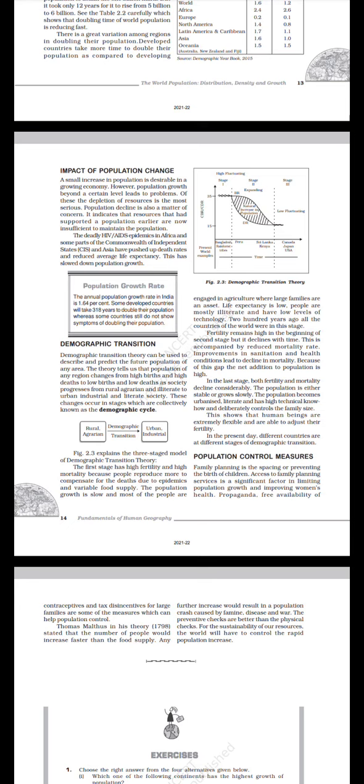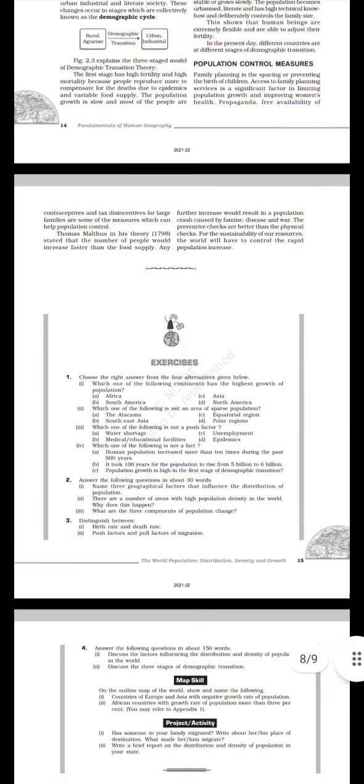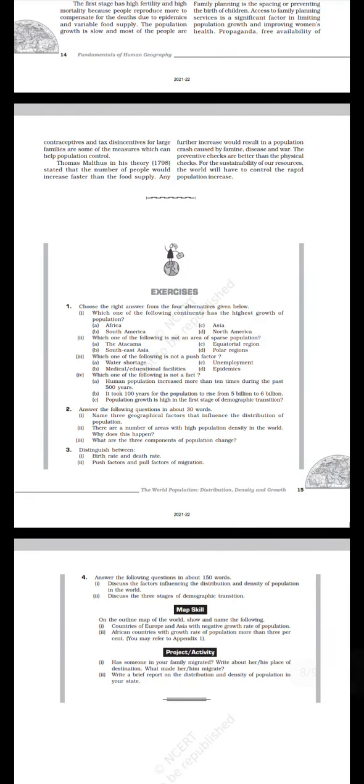Population control measures. Family planning is the spacing or preventing the birth of children. Access to family planning services is a significant factor in limiting population growth and improving women's health. Propaganda, free availability of contraceptives and tax disincentives for large families are some of the measures which can help population control.